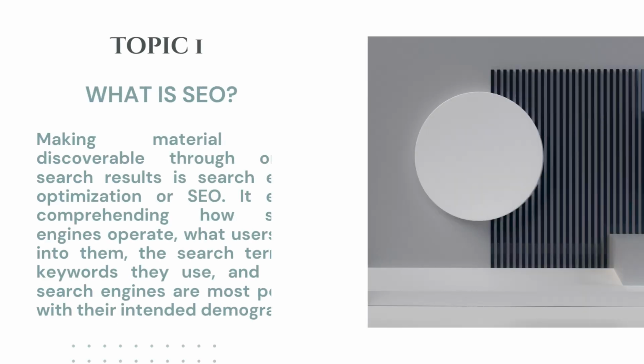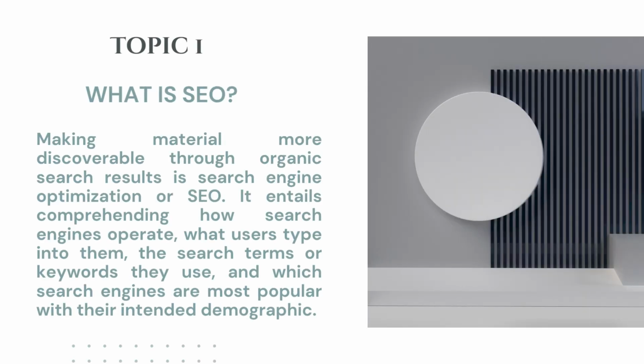Topic 1. What is SEO? The process of making material more discoverable through organic search results on search engines is known as search engine optimization, or SEO. It entails comprehending how search engines operate, what users type into them, the actual search terms or keywords they use, and which search engines are most popular with their intended demographic.